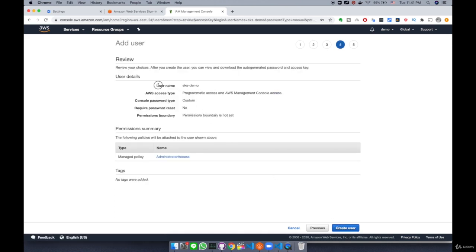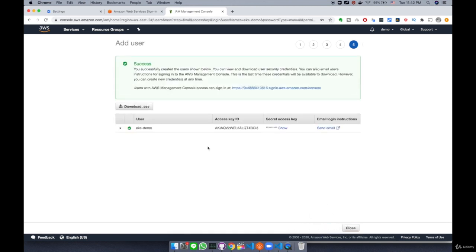And here, you're going to review the summary of this new AWS IAM user we are going to create. Username k8s demo, access type programmatic access and AWS Management Console access. That's correct. Console password type custom. Require password reset, no. Permissions summary, we have managed policy AdministratorAccess. This is correct. So I'm going to click the Create user button here. All right, so now the new user is created, k8s demo.